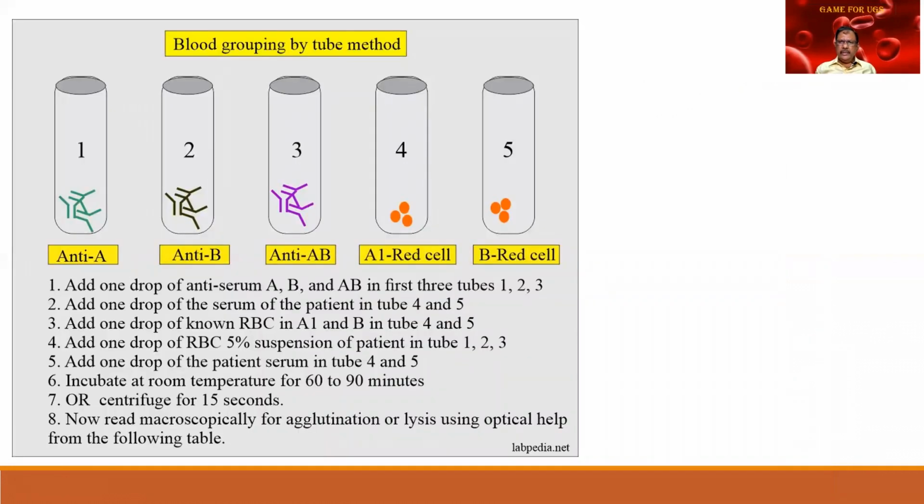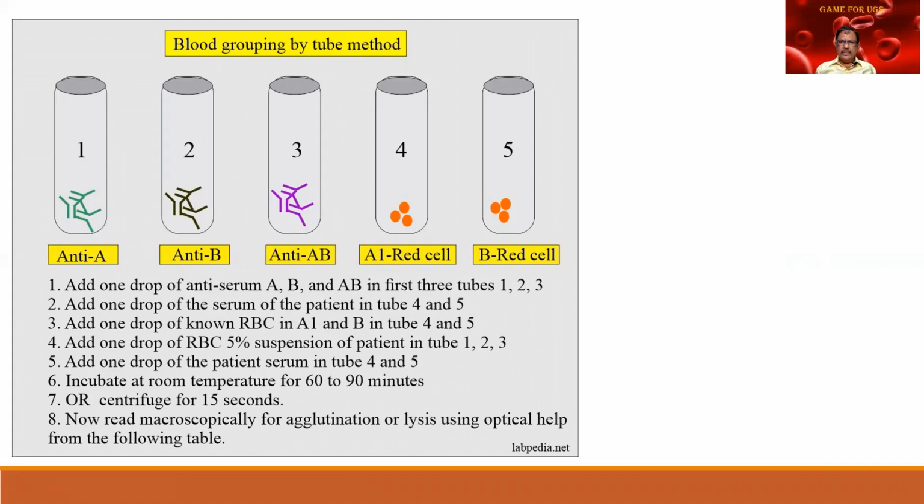Whenever I say the slide method, there is another method called the tube method. The tube method is more accurate, more sensitive, and it is practiced in the blood bank. Here, the antisera is first dropped in, and then there will be the red cells. You can go through the steps over here. This will be explained in the subsequent slides. For the time being, we shall rest assured that there are two methods.